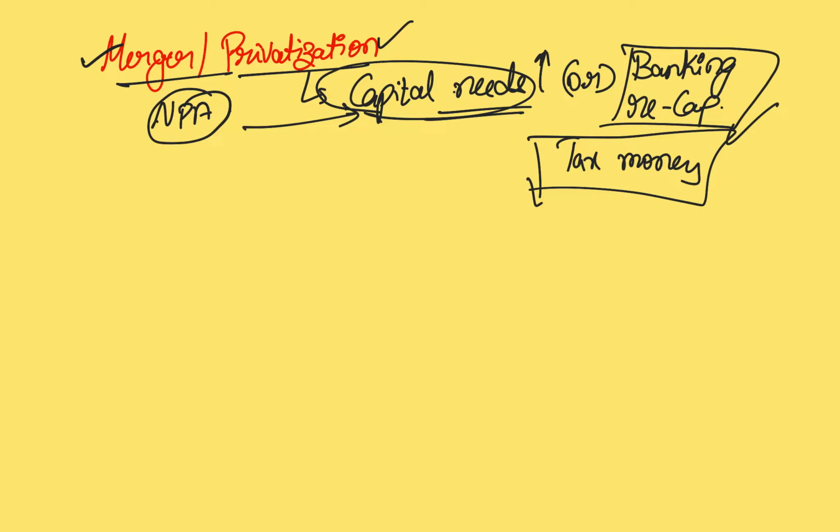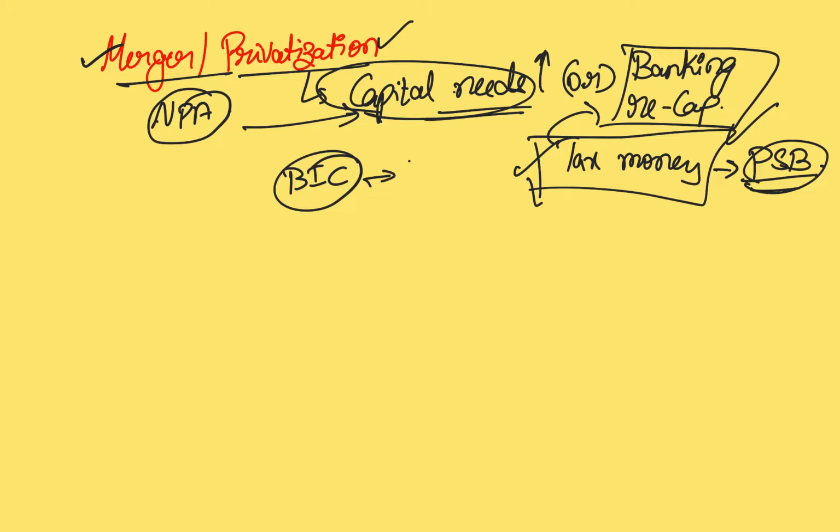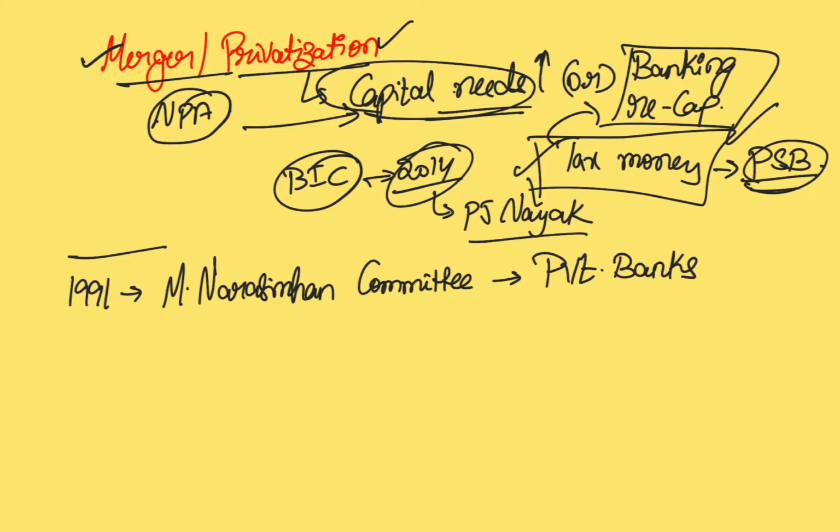So the major accusation was that public sector banks have lent very recklessly. So if government is actually using tax money to recapitalize the banks to make them functioning again, it is considered to be a moral hazard. For addressing this specific issue, the banking investment company is one measure which is proposed by the 2014 PJ Nayak committee.